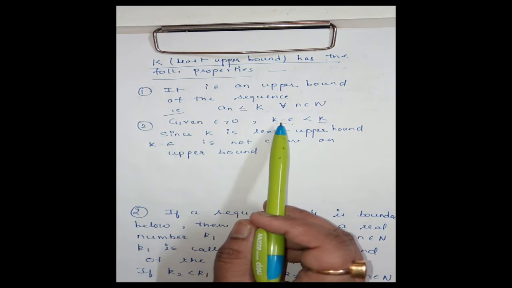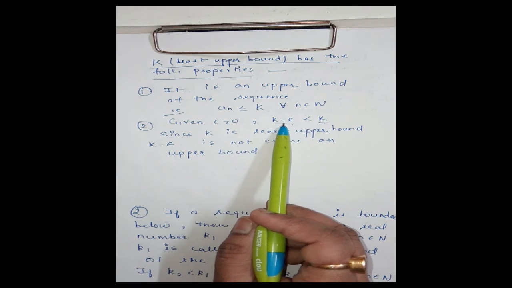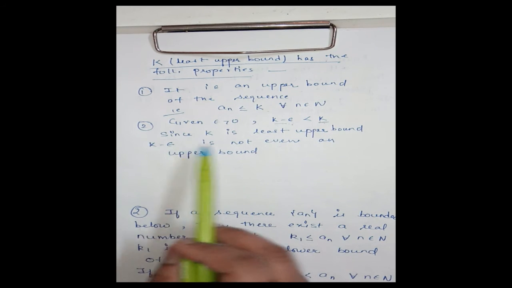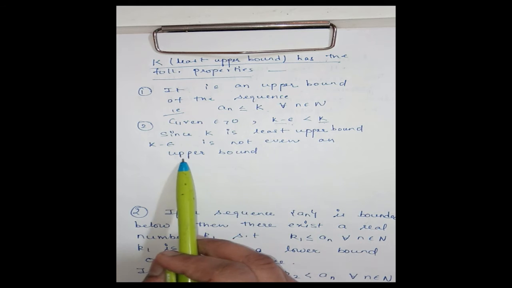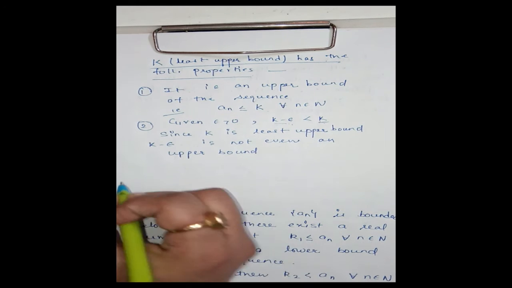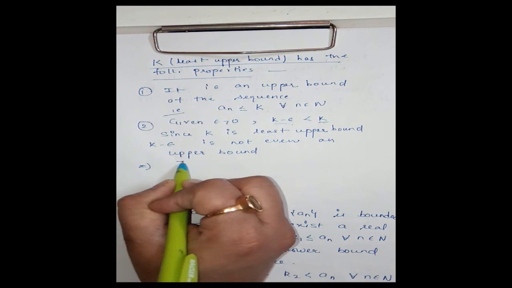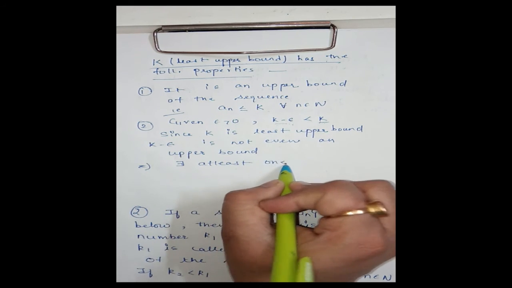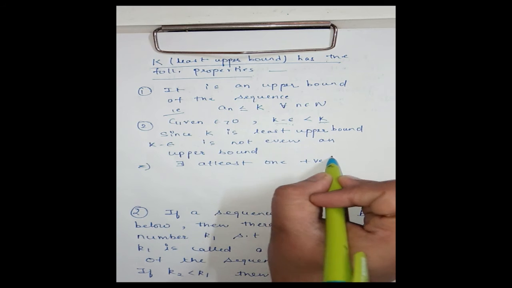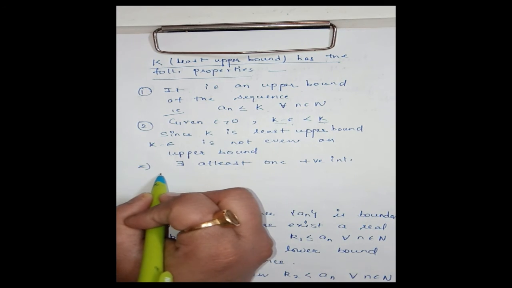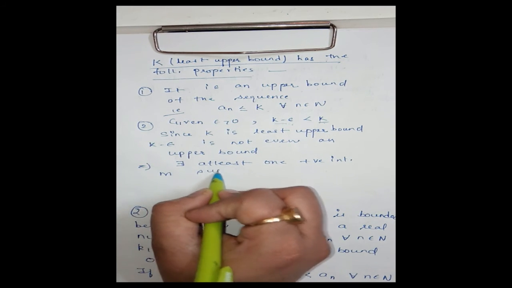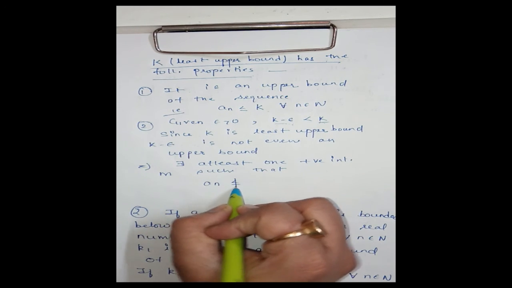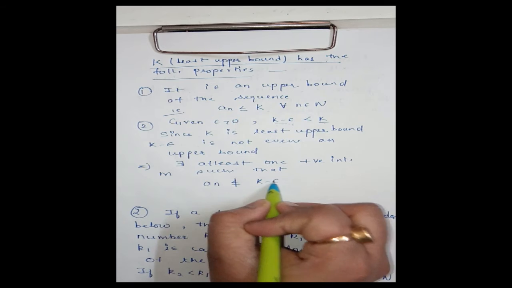Therefore, no real number less than k can be an upper bound. Now, since epsilon is positive, k minus epsilon is less than k. Since k is the least upper bound, k minus epsilon is not even an upper bound. Clear? That is, there exists at least one positive integer, say m, such that an is not less than or equal to k minus epsilon.